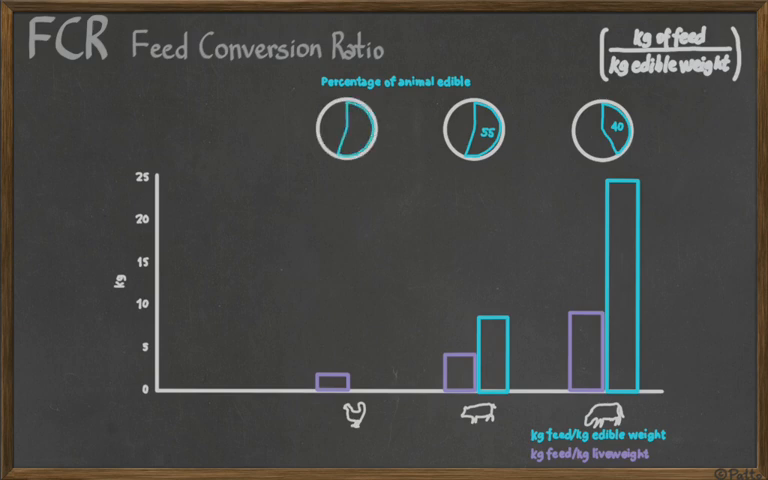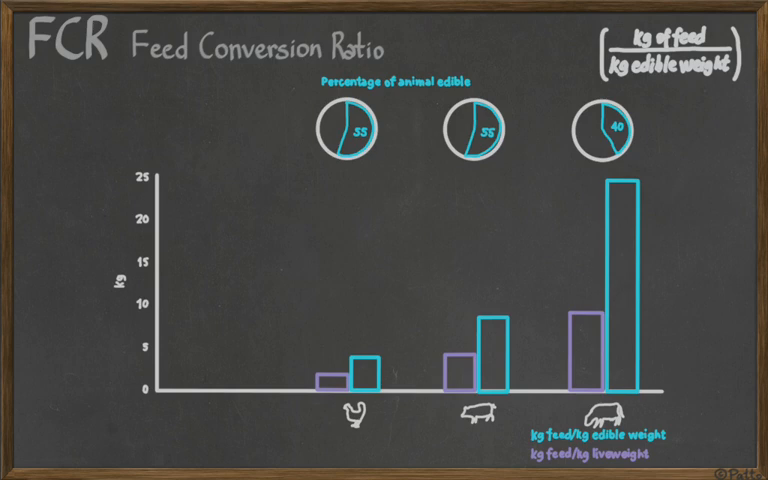And the chicken is even more efficient. The percentage edible is more or less the same, 55%, but because you need a smaller initial amount than the pig, less than 5 kilograms of feed to make 1 kilogram of edible chicken. Yay, that's good. So in terms of feed conversion ratio, if you want to produce more food, it's better to produce chicken than pig, and it's better to produce pig than cattle.